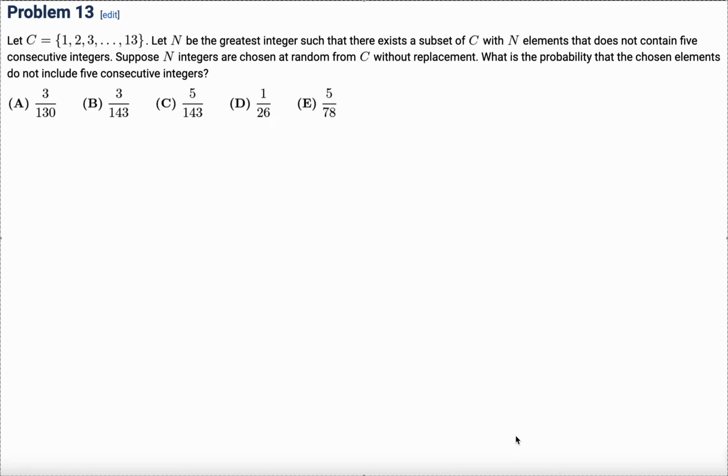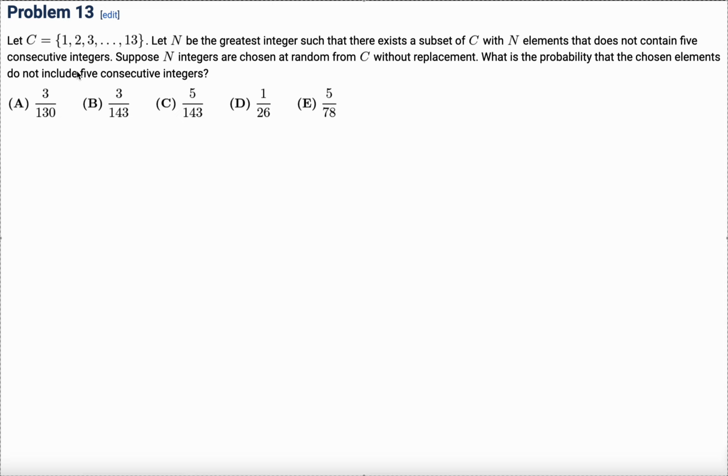Okay, 2025 AMC 12A problem number 13. Let C equal 1, 2, 3, 4, 5 all the way up to 13, and let n be the greatest integer such that there exists a subset of C with n elements that does not contain 5 consecutive integers. Suppose n integers are chosen at random from C without replacement. What is the probability that the chosen elements do not include 5 consecutive integers?